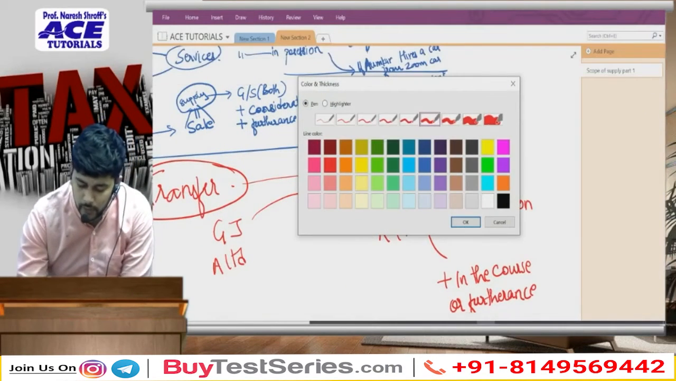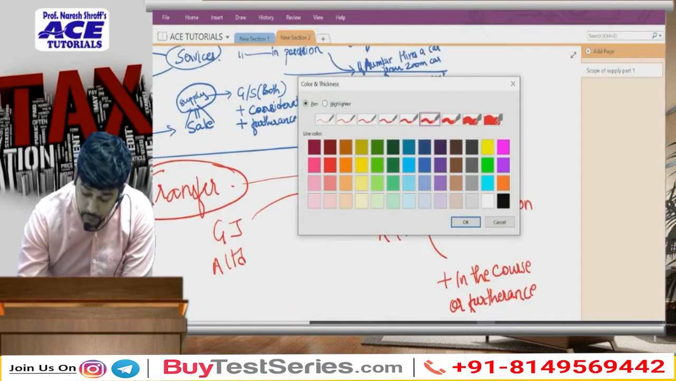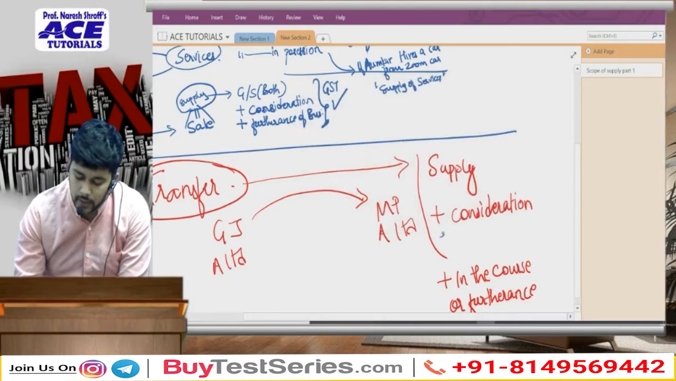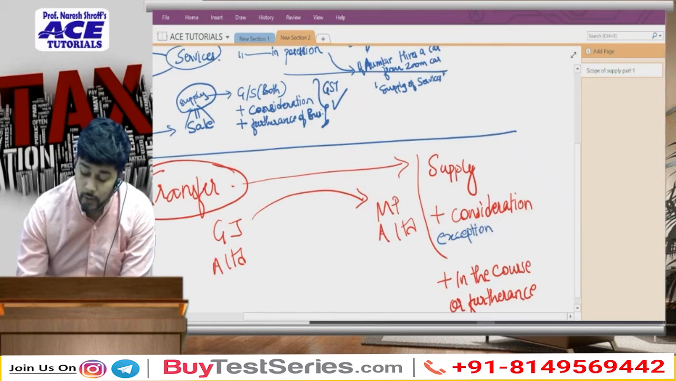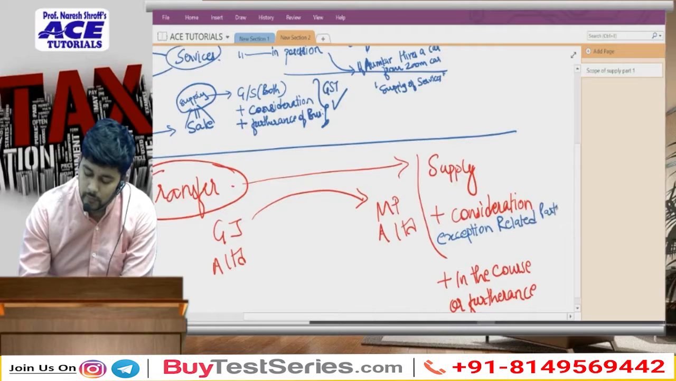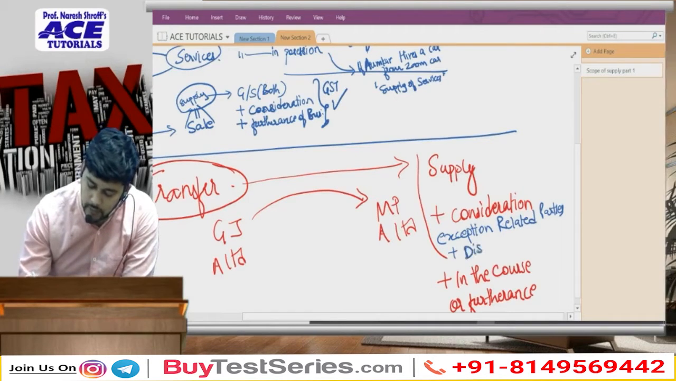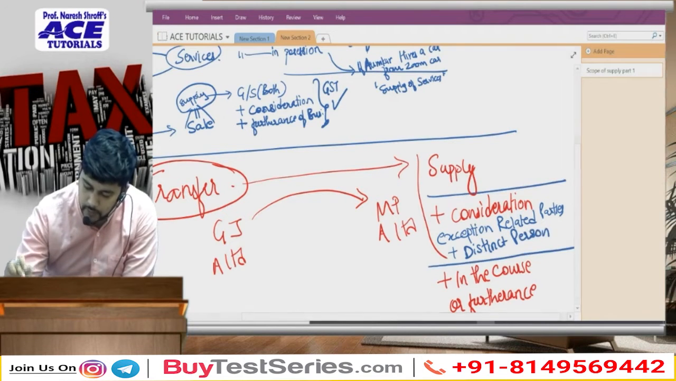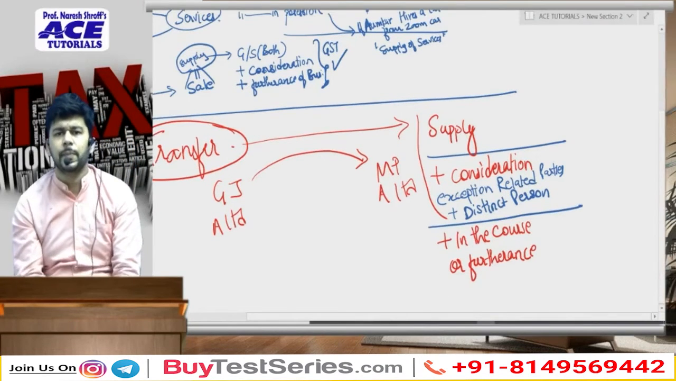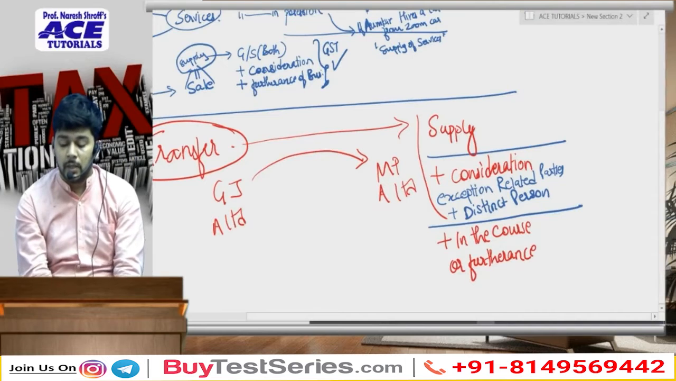So what we are trying to understand over here is that in the provisions of GST, there is an exceptional provision with respect to transactions to related parties and distinct person. Related party and distinct person, we are going to discuss later on what exactly distinct person is.